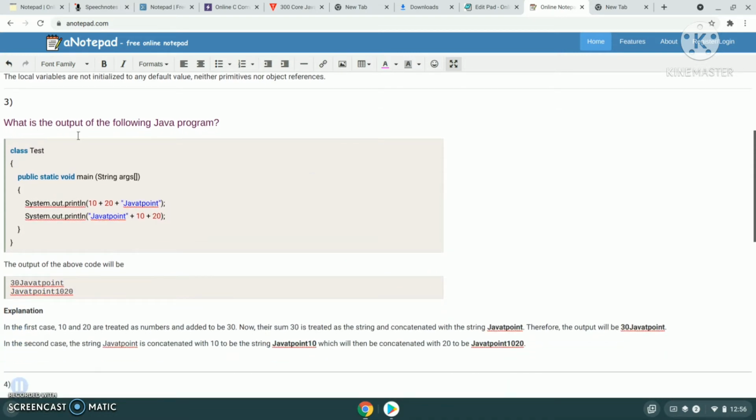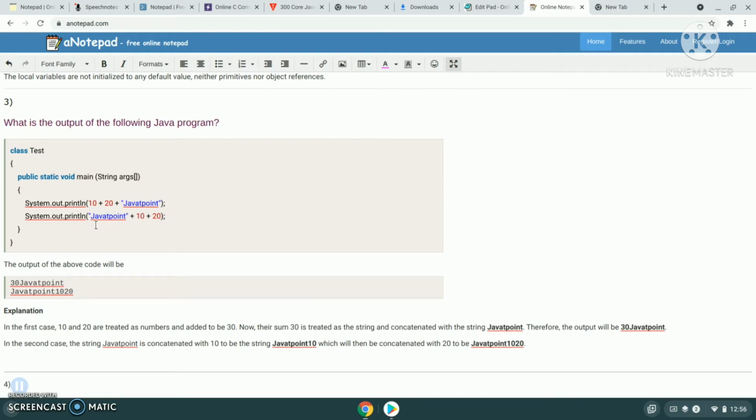What is the output of the following Java code? This is the program. Here it is 10 plus 20 plus "Javatpoint". These two are integers. In the first case, 10 and 20 are treated as numbers, and they will be added. So the result is 30. 30 will be concatenated with the string, and it gives 30Javatpoint. Therefore the output will be 30Javatpoint.